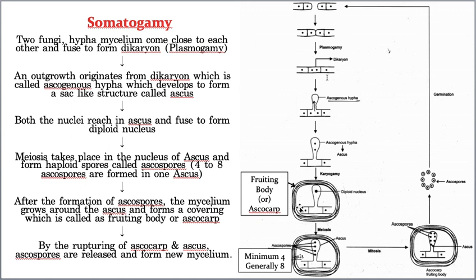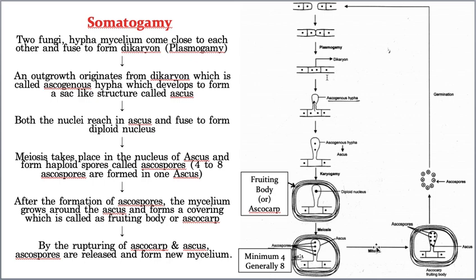Now, once the ascocarp or fruiting body formation is done, the diploid nucleus which is present in this ascus undergoes meiosis. By meiosis, how many cells will be formed? One meiosis results in four cells. Can you see? These are the four cells. Now these four cells undergo one mitosis. One mitosis produces how many cells?